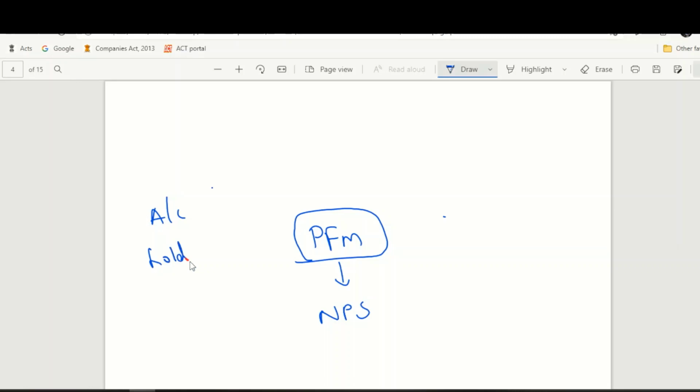There is a middleman called the pension fund manager. This person handles your NPS account. You are the account holder, the person who is holding the NPS account, but the account is managed by the pension fund manager. This pension fund manager is regulated by an authority called the Pension Fund Regulatory and Development Authority.